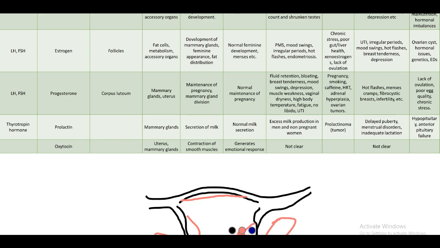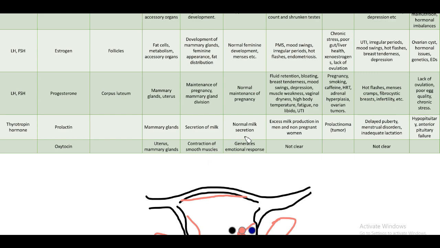And that signals the pituitary gland to produce this oxytocin. And even when the baby sucks on the mother's nipples, that also produces this oxytocin and helps in expulsion of milk. So it contracts smooth muscles, that is the muscles of the uterus, and it acts on the uterus for birth of the baby. It generates an emotional response. Too much or too little does not affect any normal functioning of the body, and that is not clear yet. So these were the hormonal disorders.